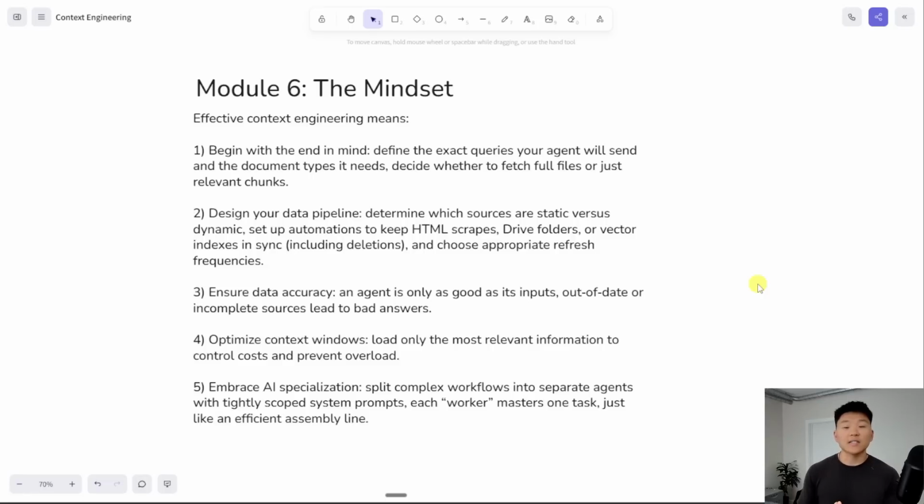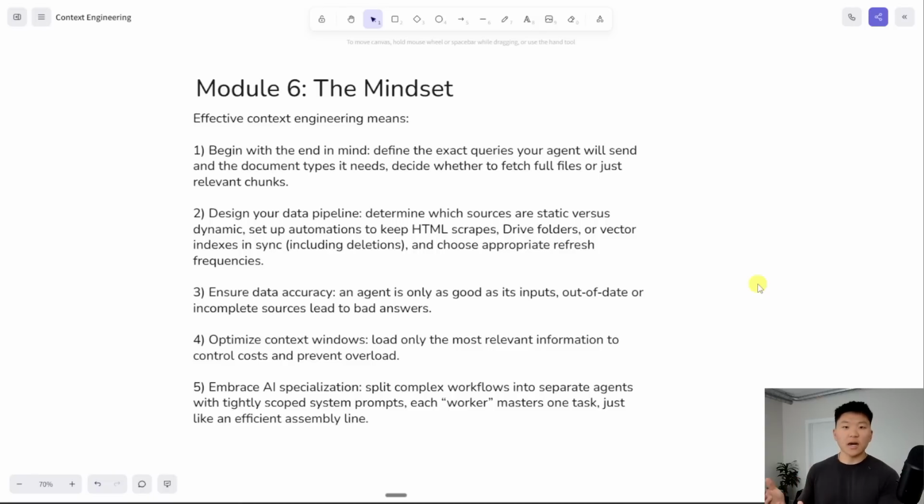If you have a high-level idea of the system you want to build, you typically know what the agent will be doing and what type of queries it will be receiving. And if you can define the exact queries your agent will send and the document types it needs, this will help you decide whether it needs to fetch full files or if relevant chunk semantic search is sufficient or not. And when you understand the type of knowledge bases the agent will actually need to use, that's going to help you set up your pipeline in the beginning, which is the foundation of everything, of how am I actually going to get this data into something that my agent can talk to.